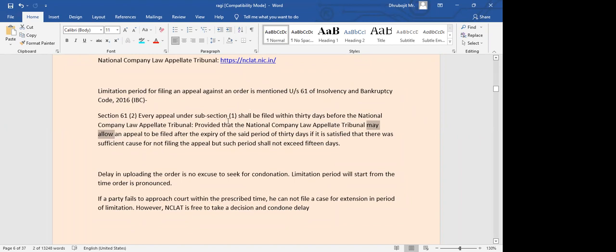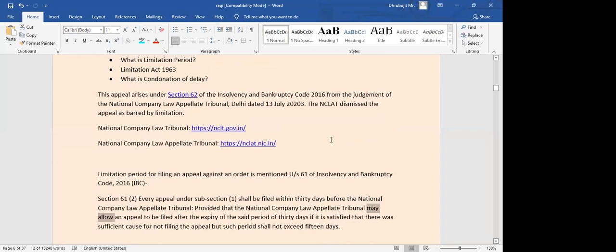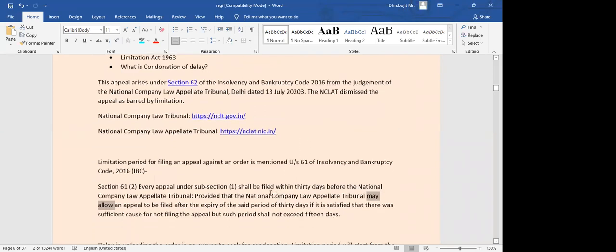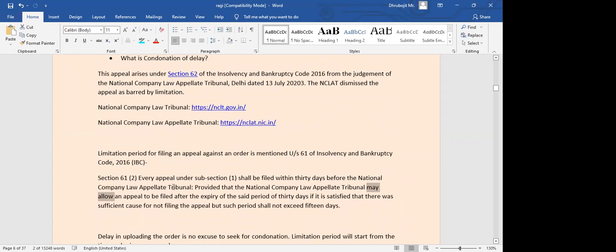If not, you don't have the option. You cannot say make changes in this limitation period because there was delay from the side of the tribunal in uploading the order. So it shall be 30 days within which they need to file the appeal, if at all they want to appeal before NCLAT. Is it clear?